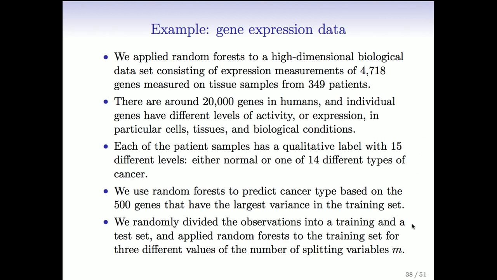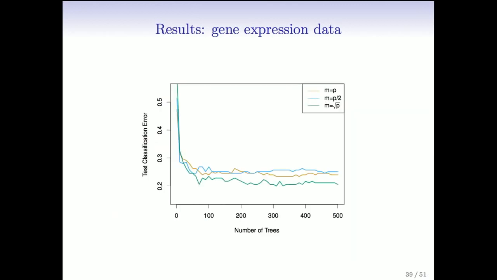So again, for comparison purposes, we divided the data into a training and a test set. We're going to apply random forest to the training set, for 3 different values of m, which is the number of variables that we choose at each split, the random number among which we're going to choose at each split. So let's see the results.